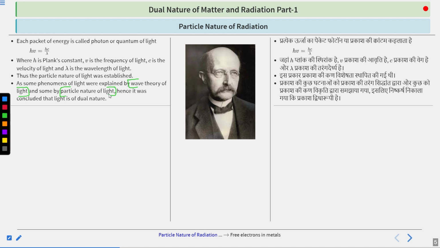Later we concluded that light is of dual nature. It's a wave and it's also a particle. So both things got explained. Now you will be wondering, who is he? He's Planck, Max Planck.